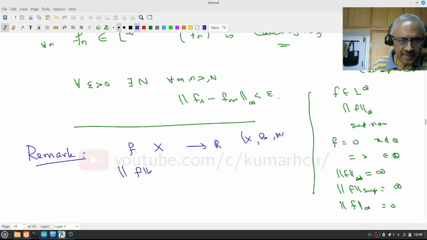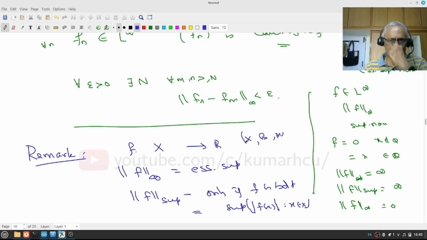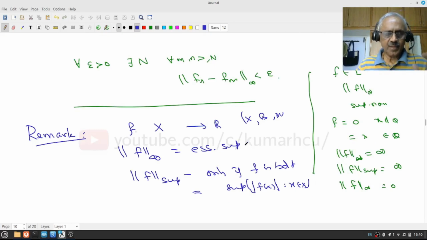I can define the L infinity norm and I can also define the sup norm. The sup norm I can define only if f is bounded, because by definition it is the supremum of mod f of x as x varies over X, whereas the L infinity norm is the essential supremum. I may be able to omit a set of measure 0 outside which this will be the supremum. Do you understand this?